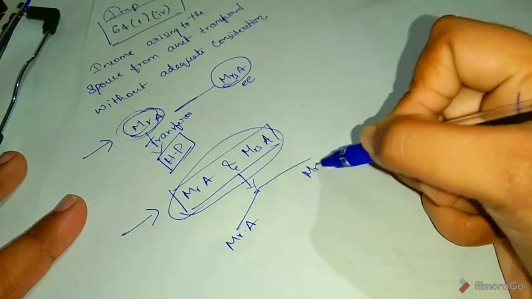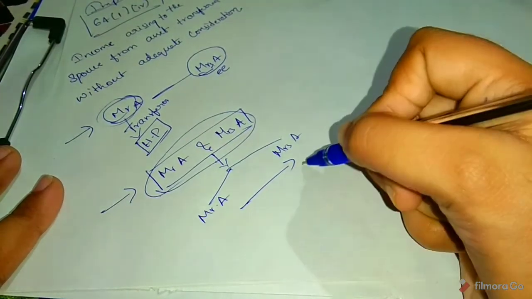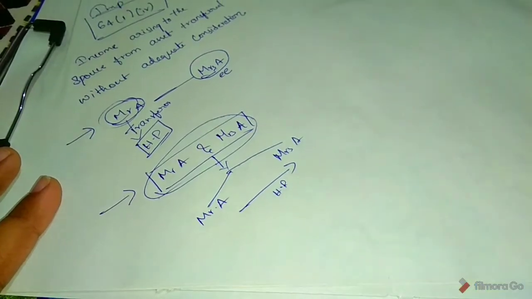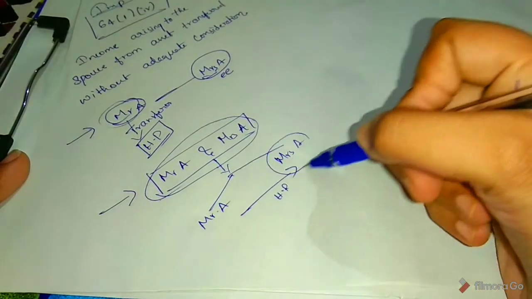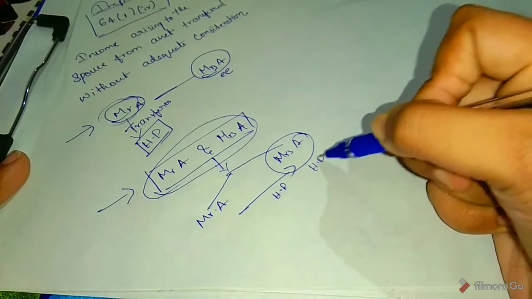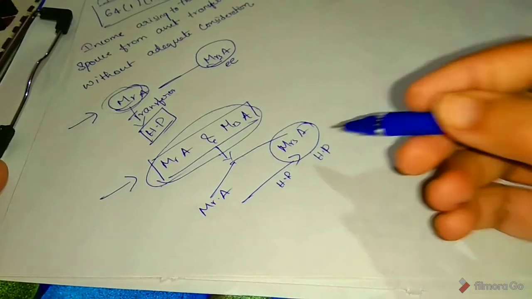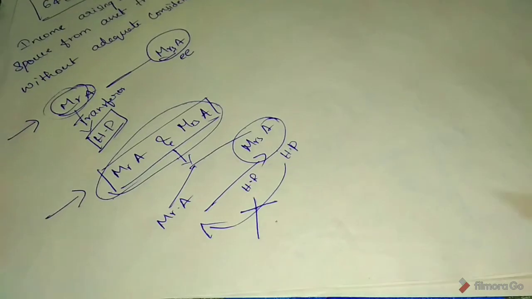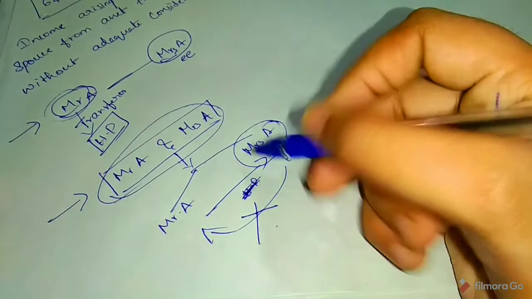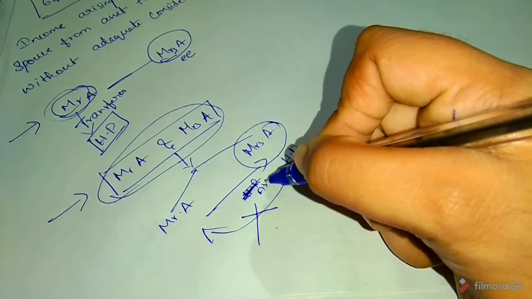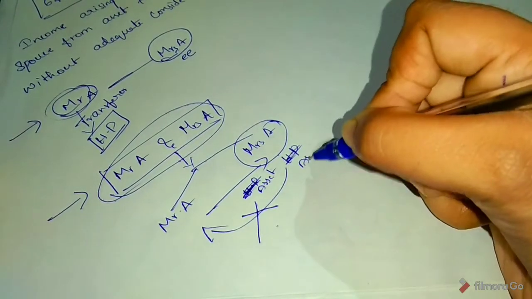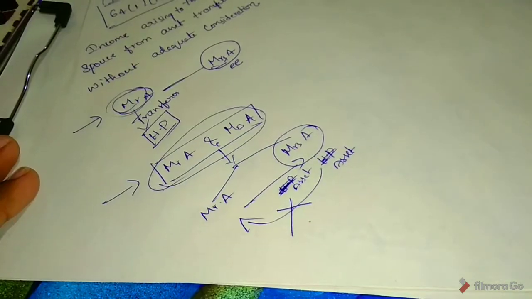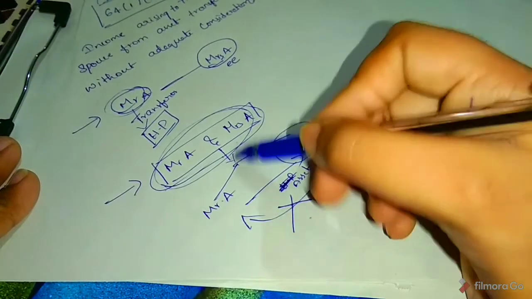Mr. A, Mrs. A. So after the division, Mr. A transfers house property to Mrs. A. So any income arising from this house property, then the clubbing provision will not apply. So here the transfer is other than house property. Transfer of an asset other than house property, if they are living together, then the clubbing provision will apply.